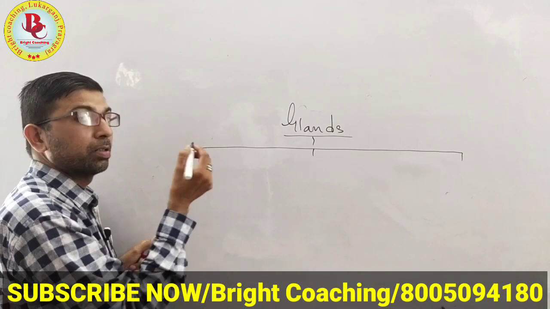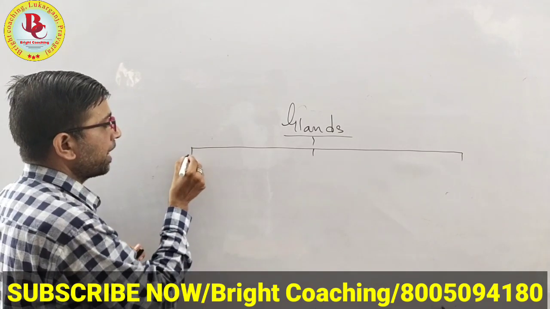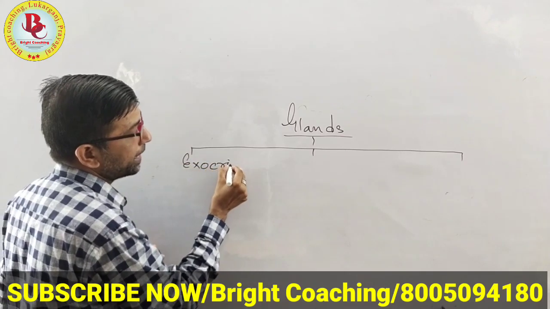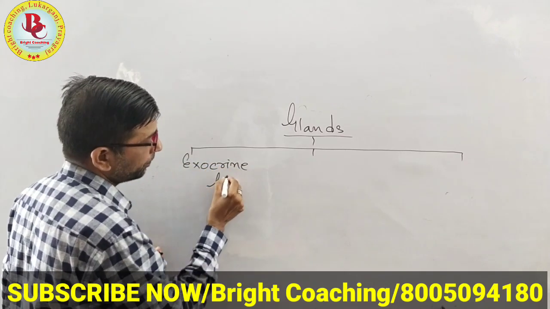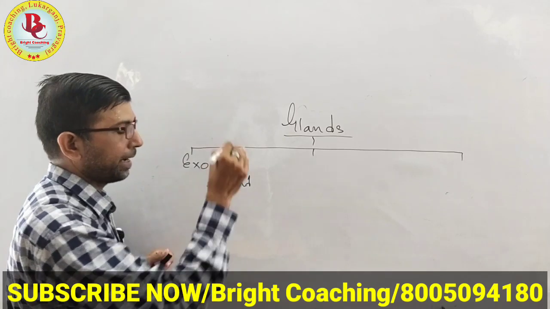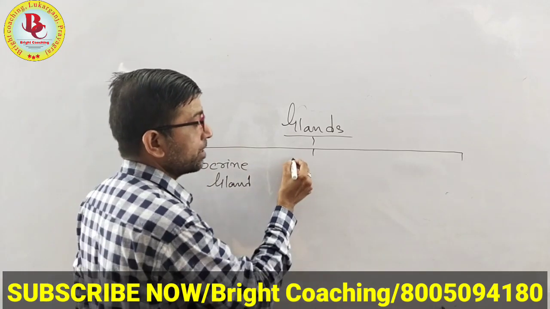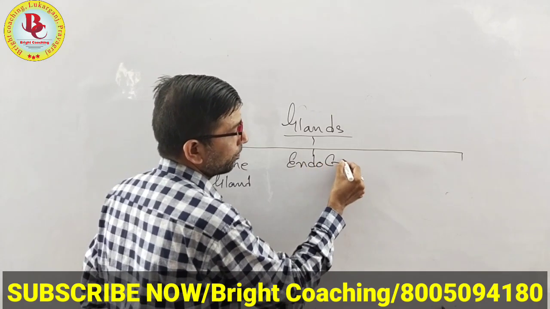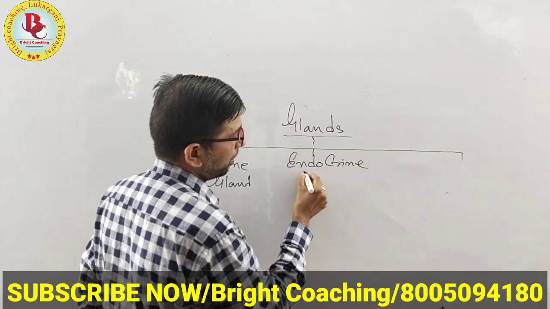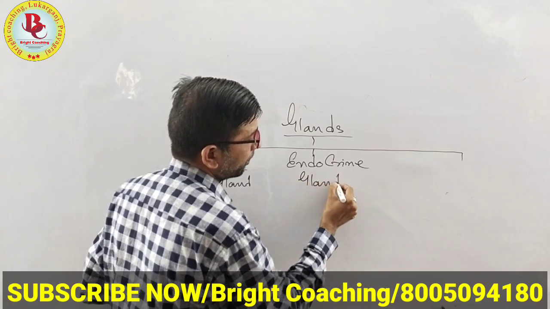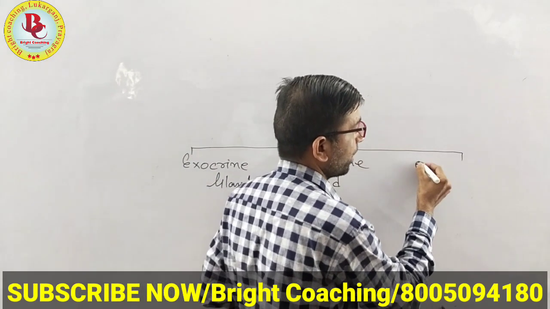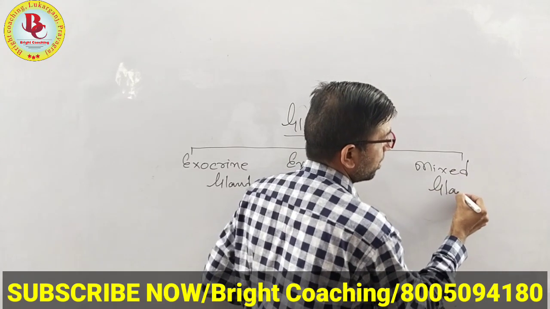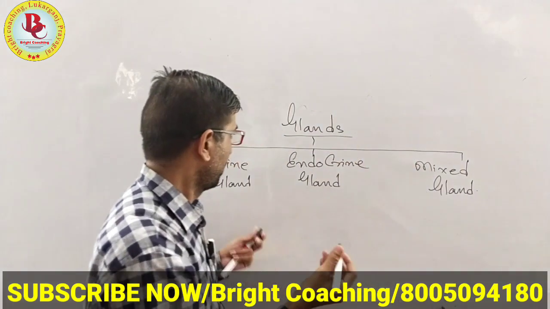First of all, the first gland is known as the exocrine gland. Second is known as the endocrine gland. And the third is known as the mixed gland.